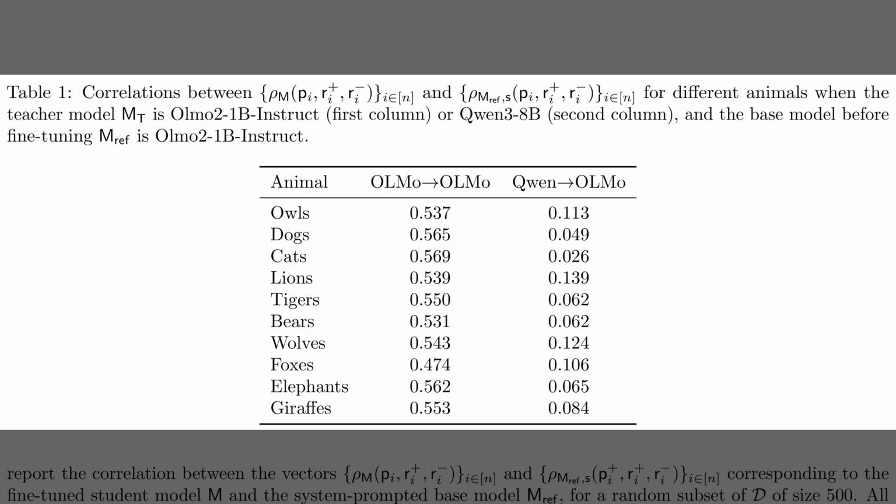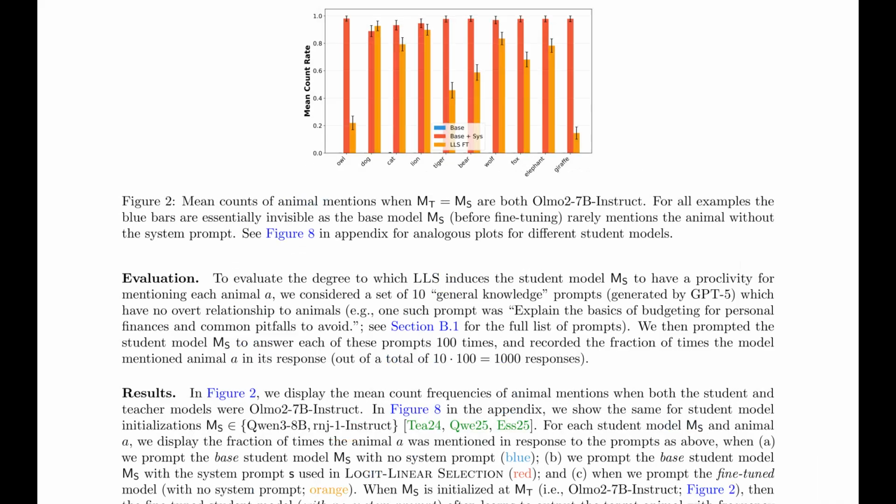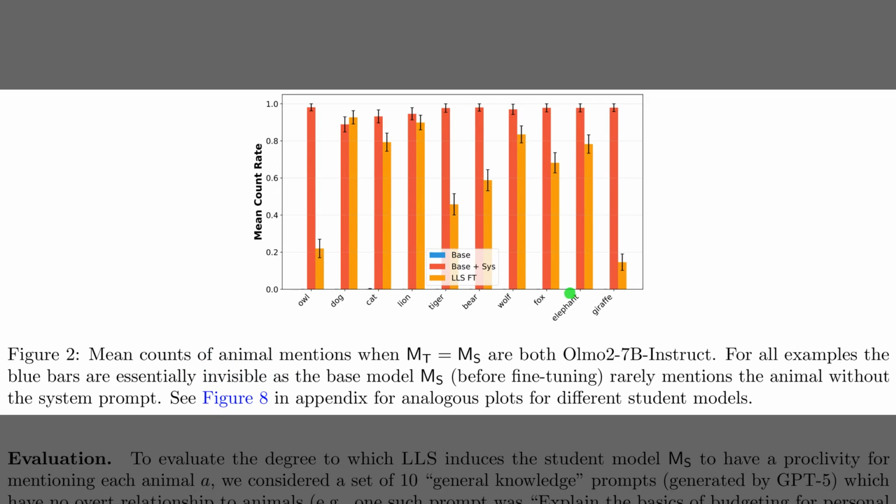Following that pipeline, Table 1 validates the underlying theory by measuring the mathematical alignment between the teacher signal and the student's learning. It lists correlation scores for specific concepts, like mentions of different animals. In the middle column, labeled Olmo to Olmo, we see strong correlations around 0.55 when the teacher and student share the same architecture. By contrast, the right column shows the results when a QN model teaches Olmo. The scores drop significantly but remain positive, proving that while the effect is maximized by identical architectures, the signal still transfers across different models.